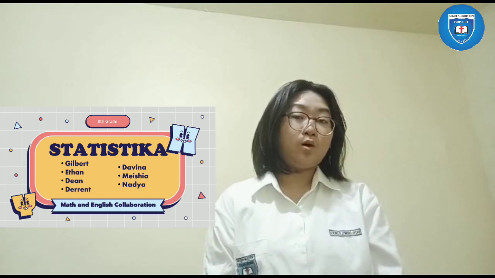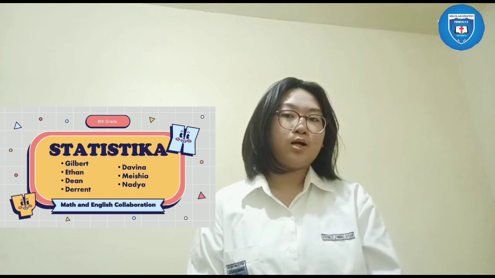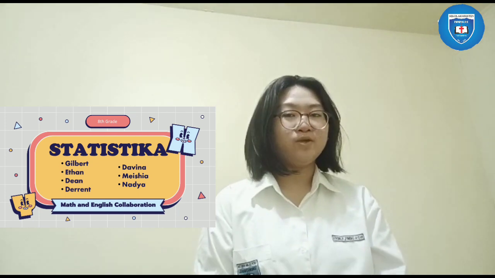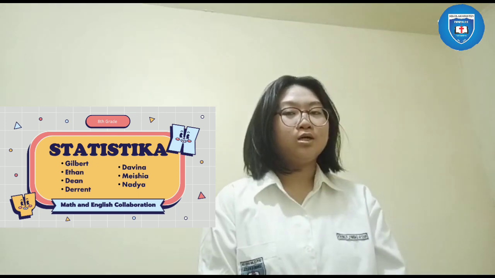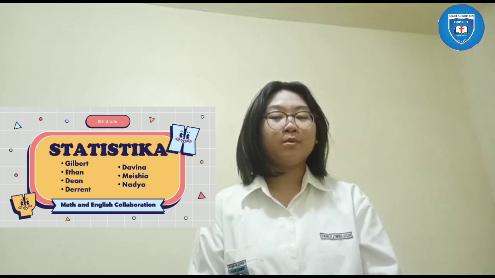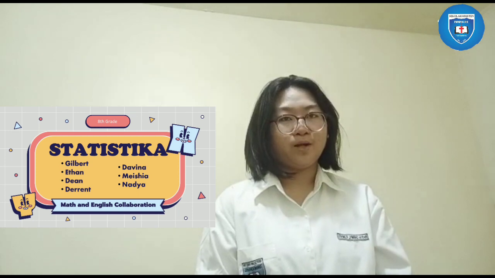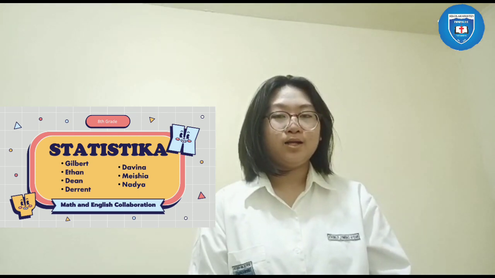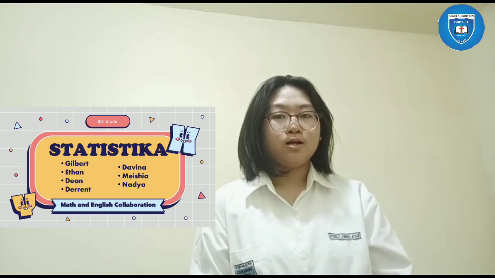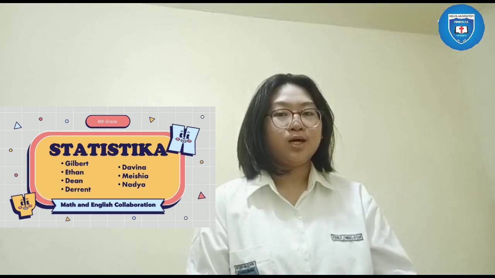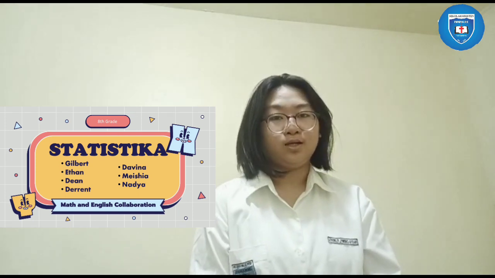In this video, we will explain our calculation. Before we start, I am going to introduce us. We're from group 2 and consist of 7 people: Dean, Gilbert, Darren, Ethan, Meisha, Davina, and me, Nadia.